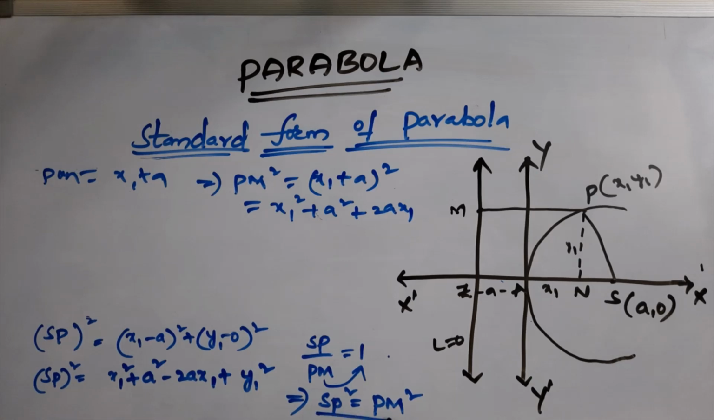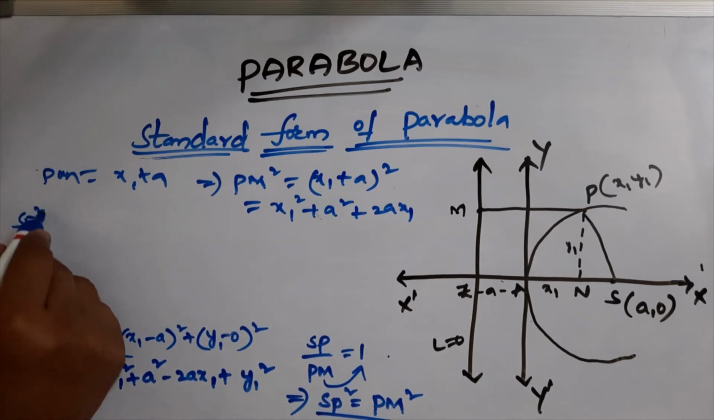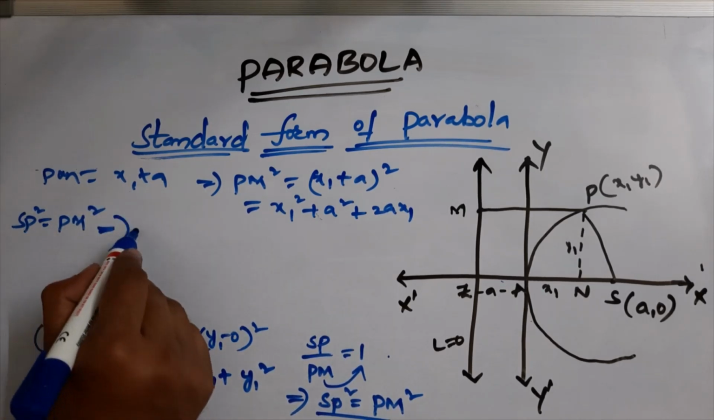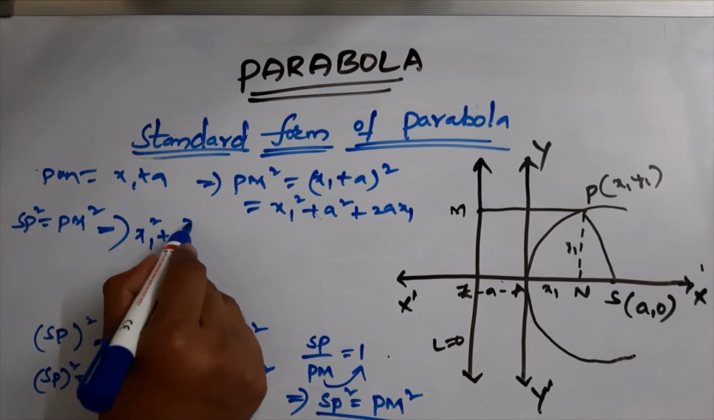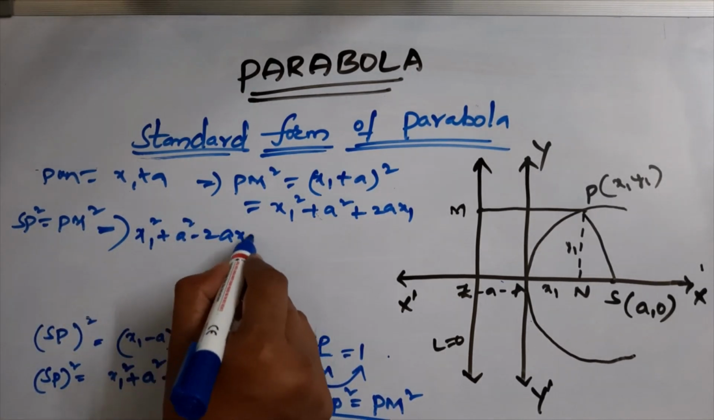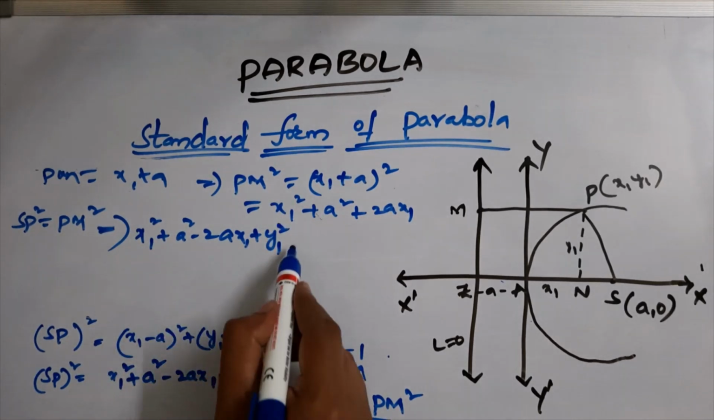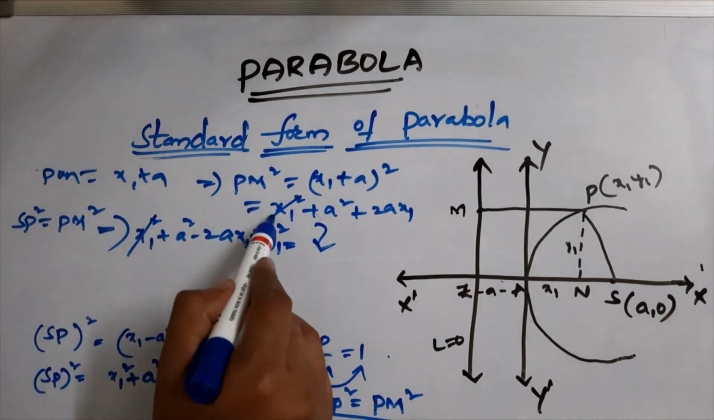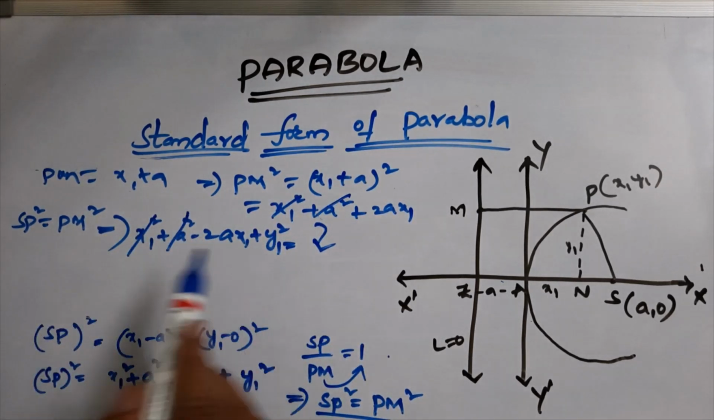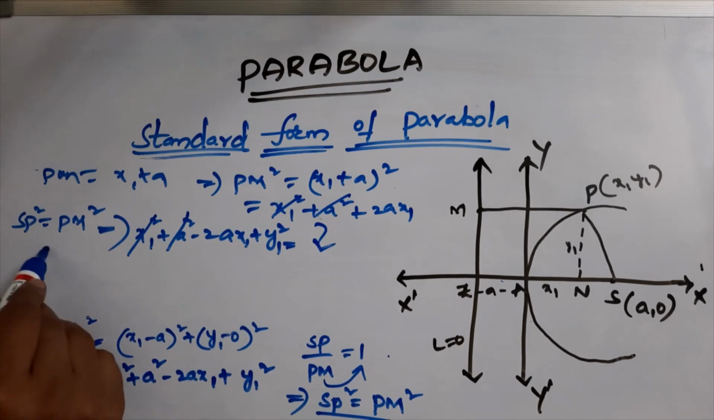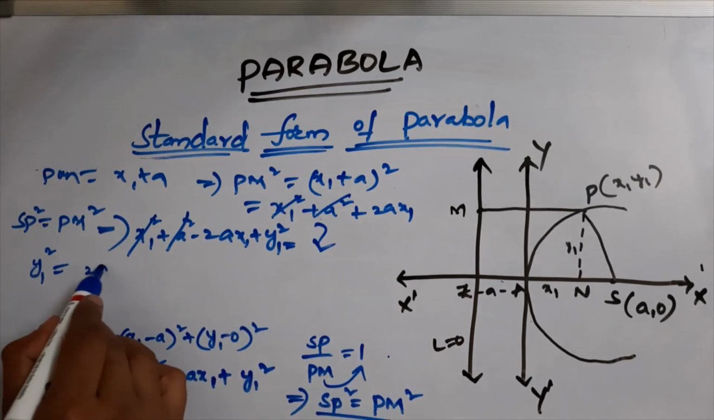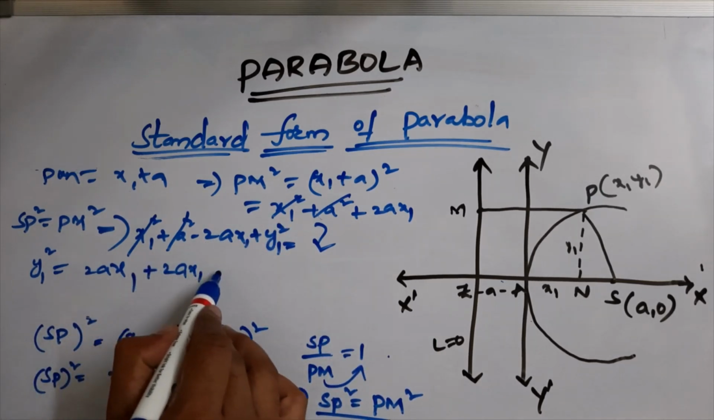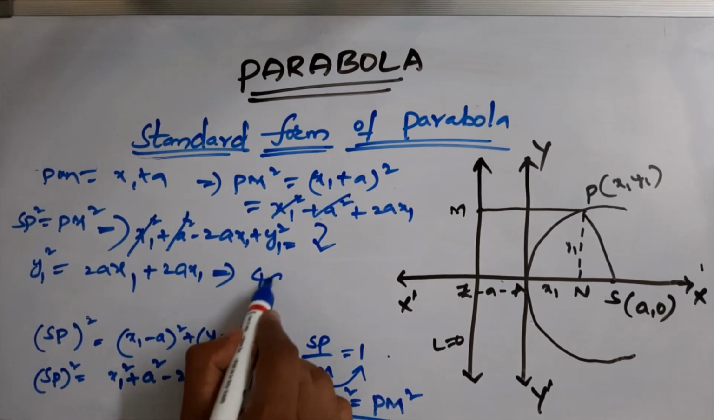Here we get the condition SP squared equals PM squared. We know SP squared is x1 squared plus a squared minus 2a x1 plus y1 squared, equal to this expression. So x1 squared cancels and a squared cancels. We get y1 squared equal to 2a x1, and the minus 2a x1 moving to the other side becomes plus 2a x1, so 4a x1.